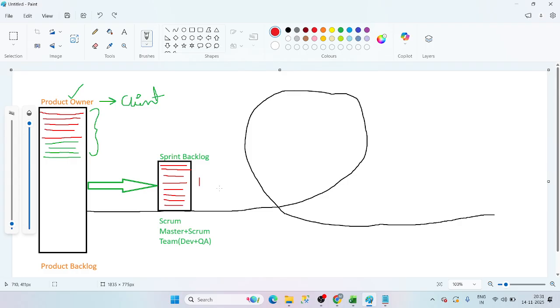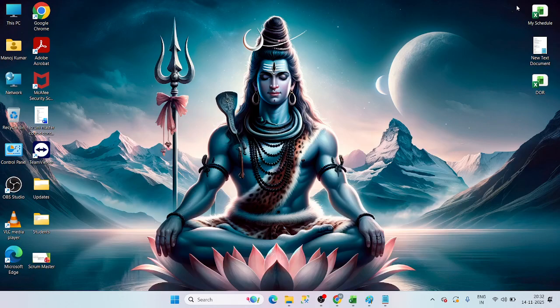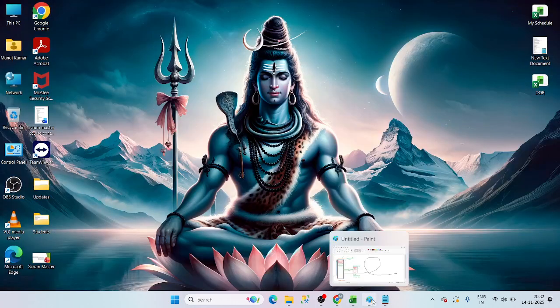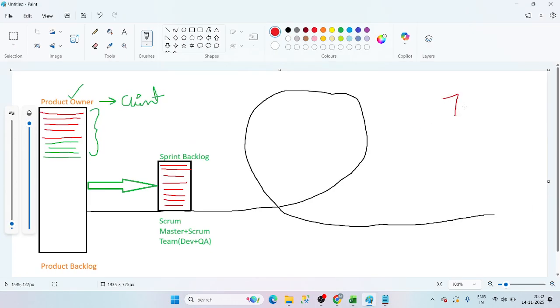Okay, right. So if the product owner brought 10 tickets, what are we going to do, guys? Initially we will keep 10 tickets in the sprint backlog, but first we are going to listen to whatever he says. You guys have to complete 10 tickets. Before sprint planning starts, we are going to open our capacity plan. Initially we have 700 hours. Now see, 700 hours we have.